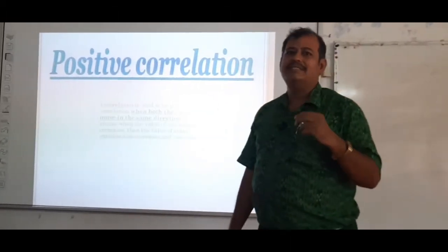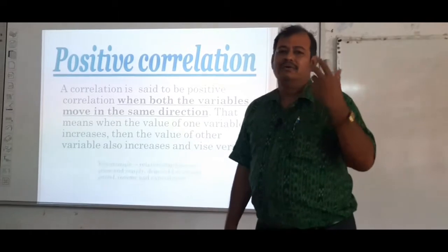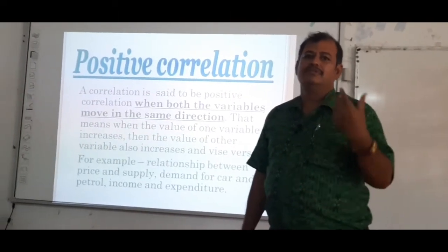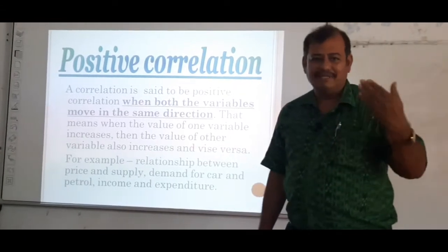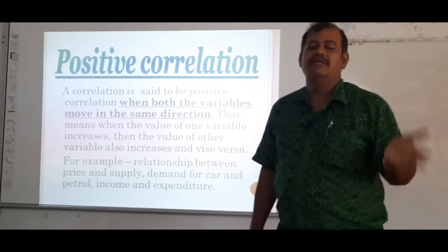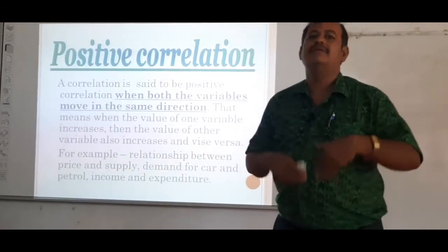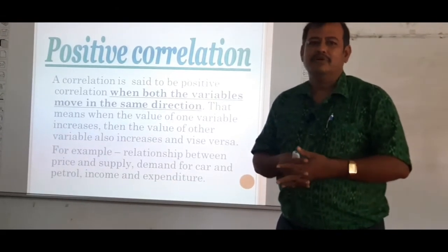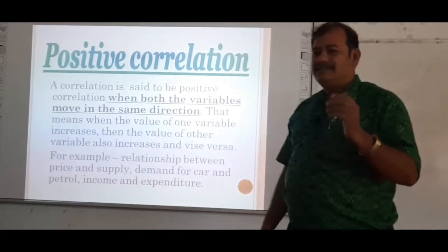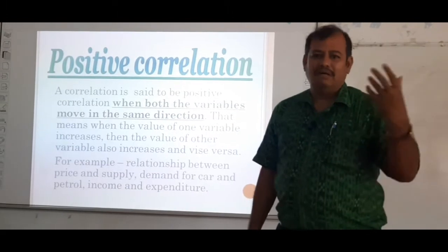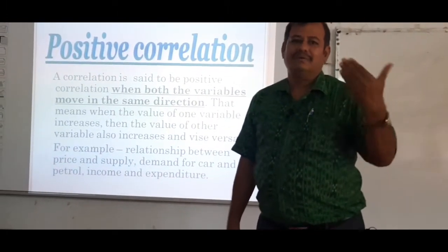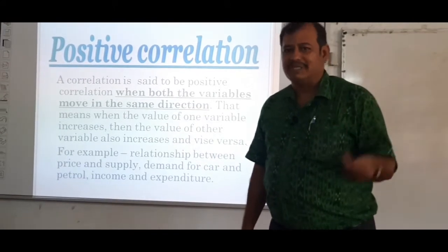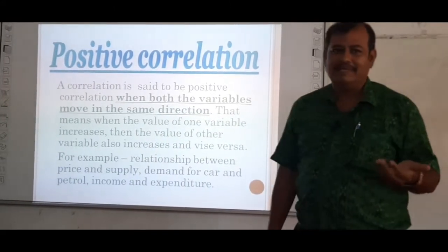A correlation is said to be positive when both the variables move in the same direction, means when the value of one variable increases, the value of the other variable also increases. For example, the law of supply says when the price rises, the quantity supplied of a commodity also rises.